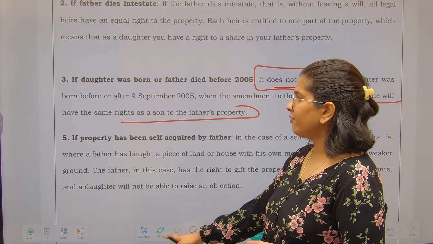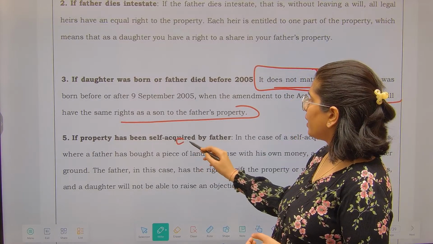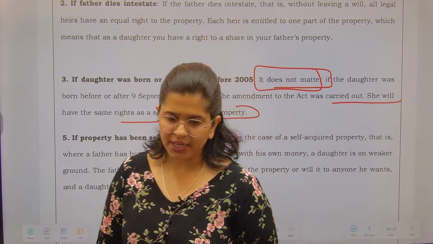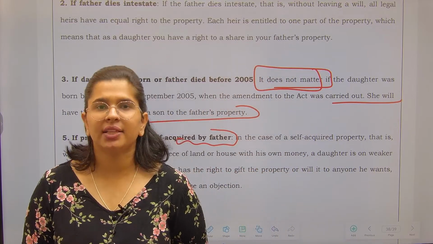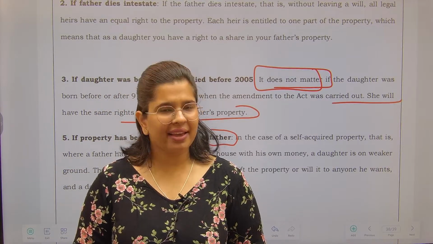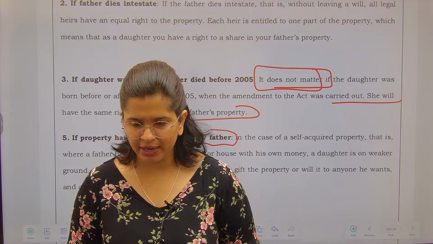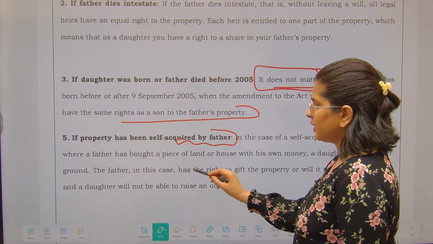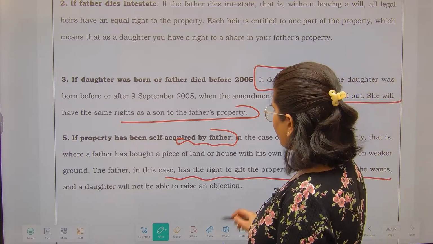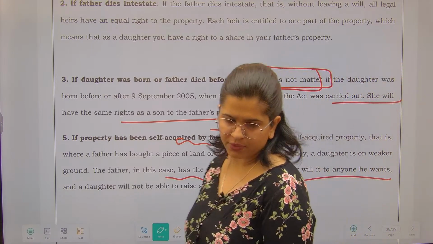And lastly, if the property has been self-acquired by the father, in that particular case there is a little bit of change. If the property was self-acquired by the father, then he has the right to gift it to anyone, and here the daughter gets a weaker right. So the daughter is weaker in this particular case. The father has the right to give the property to anyone, and the daughter cannot raise any kind of objection.